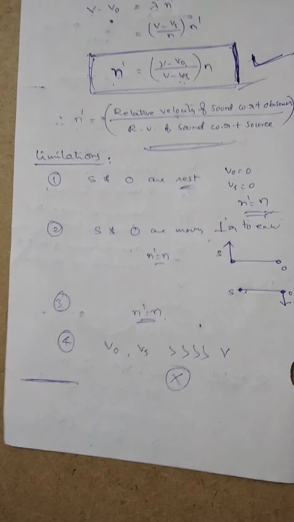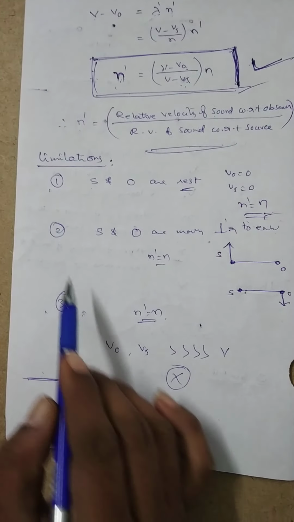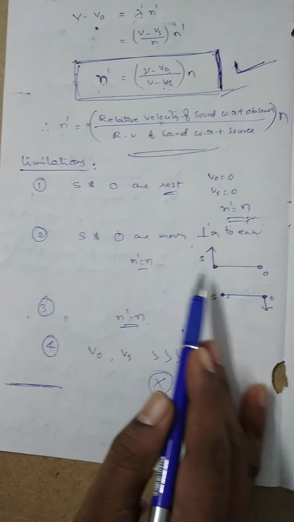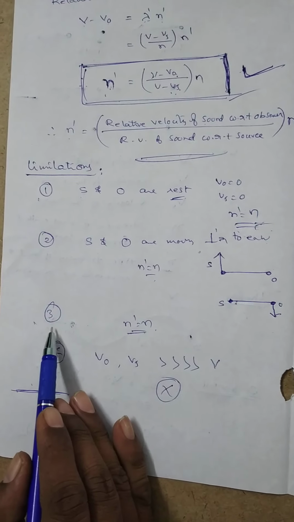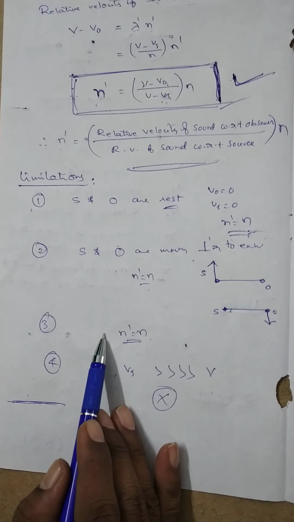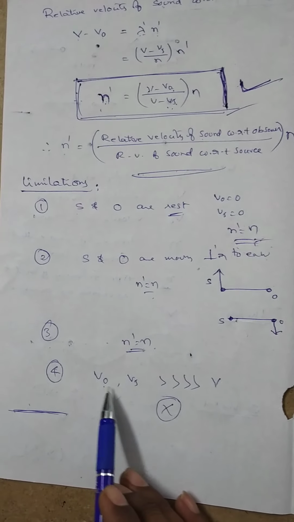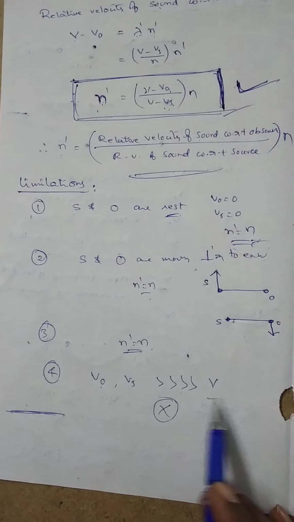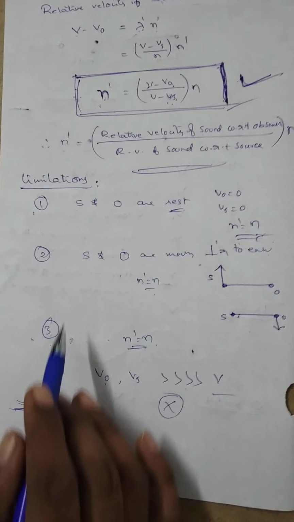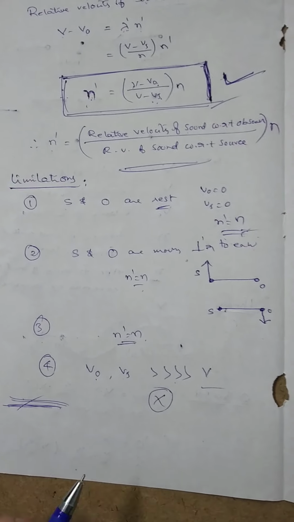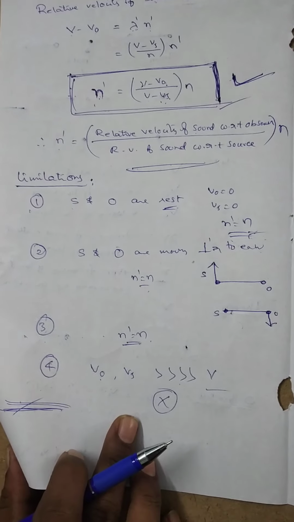First one, the source and observer are at rest. Next, the source and observer are moving perpendicular to each other. Third one, if the observer lies inside the source. And fourth one, velocity of the observer and source are far greater than velocity of sound. In these four situations, Doppler effect is not applicable. So these four are called the limitations of Doppler effect.